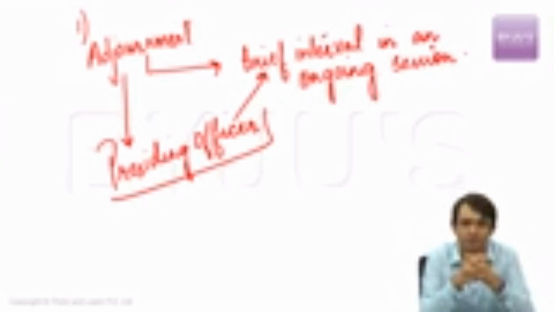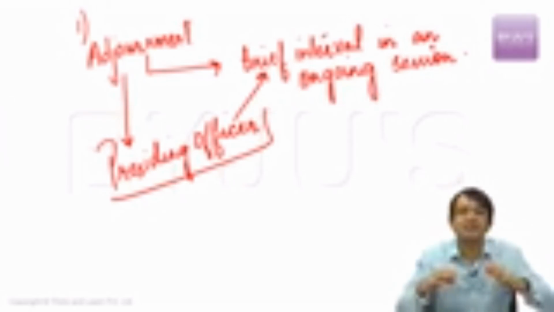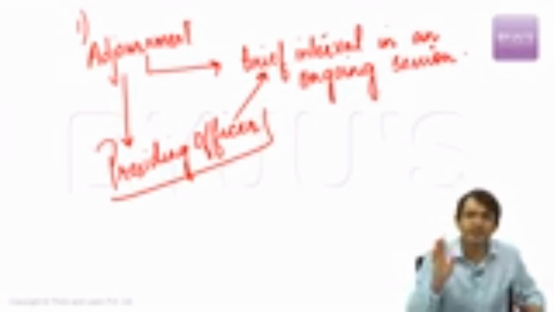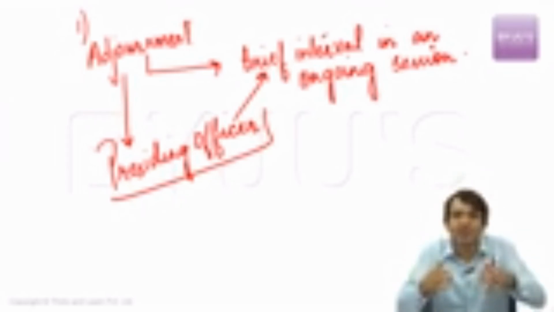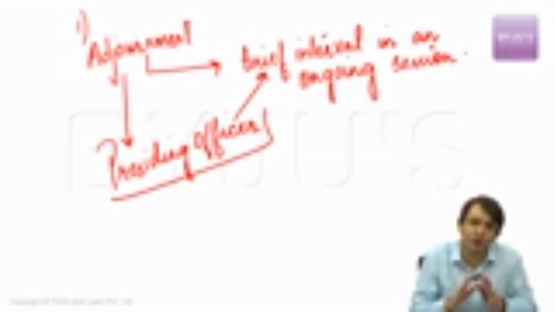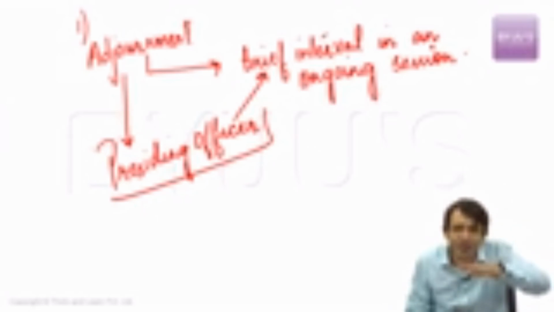For example, the session is going on, but there is a ruckus in the Parliament. The members of the Parliament are screaming at the top of their voices. They are lifting the chairs and throwing them at each other. Ultimately, the business of the House, the agenda of the House cannot be carried out in such an atmosphere. That means there is no decorum in the House. When you are not hearing each other because there is pandemonium in the House, then the Speaker has no other option but to adjourn the House. That means we are briefly halting the session.